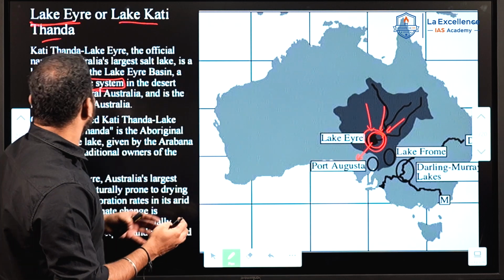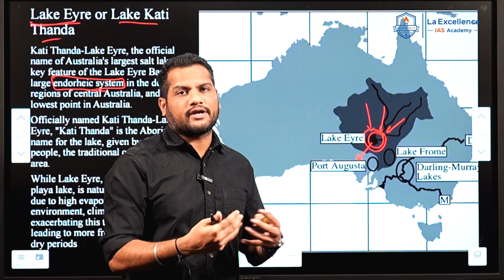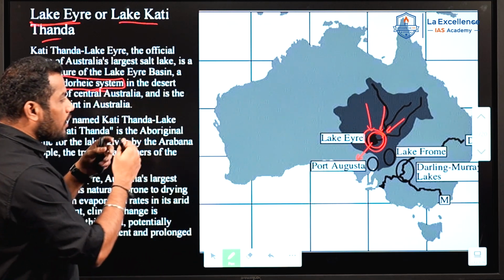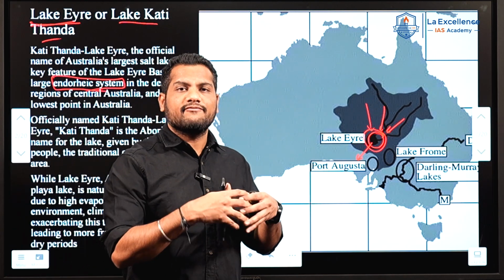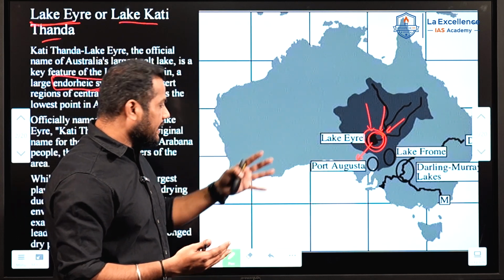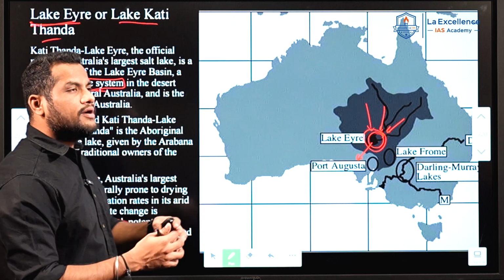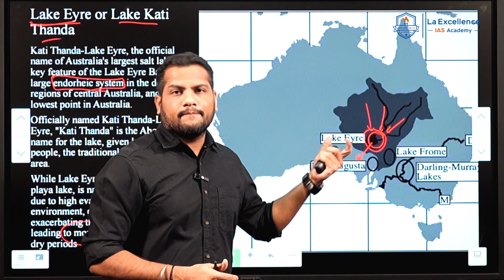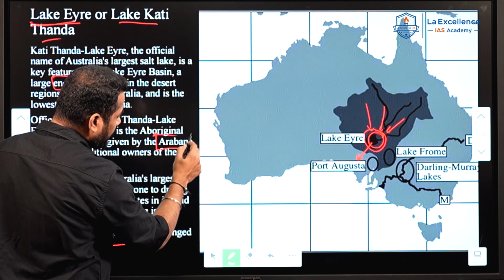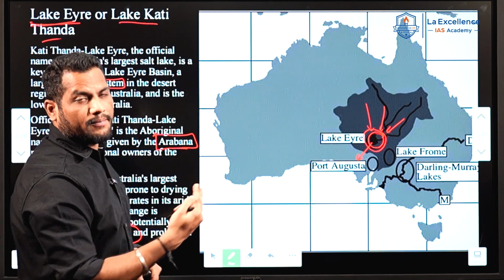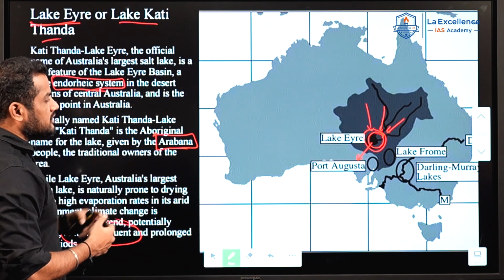Because of this reason, Lake Ayar or Lake Katitana is experiencing drought conditions, and the water level in this particular lake is fluctuating. Okay, this is causing more frequent and prolonged drought in this lake. And also this lake is owned by a community, the Urbana community, which owns this particular land and is also responsible for the conservation of this lake.